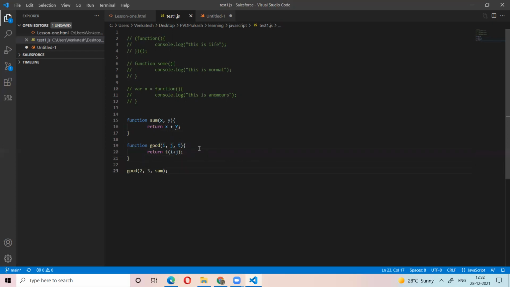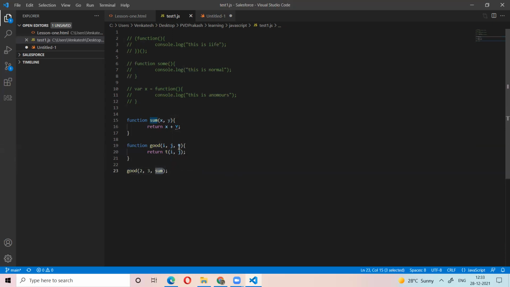So now what is the output? Here, sum of 2 comma 3, that means 2 plus 3, 5. I have a function sum and another function good. Now I call the function good and pass the arguments. The first argument is 2, the second argument is 3, and the third argument I pass is the function name, sum.